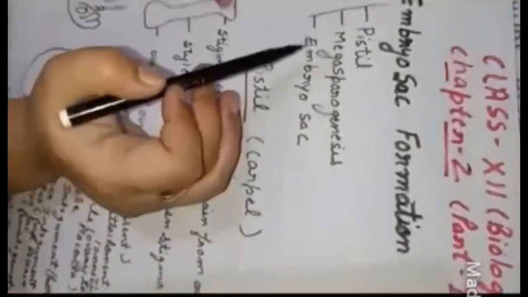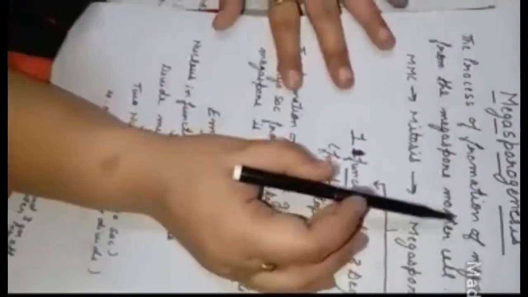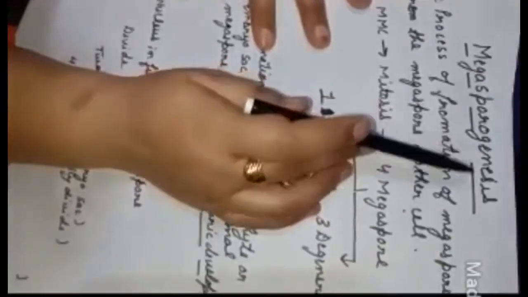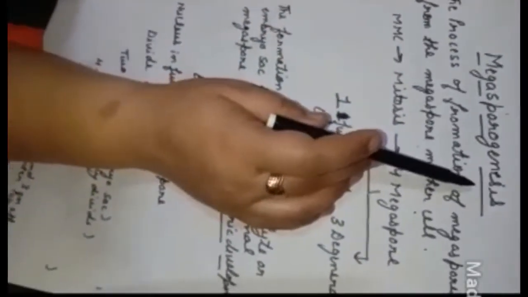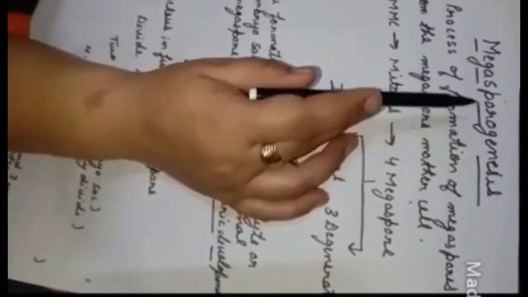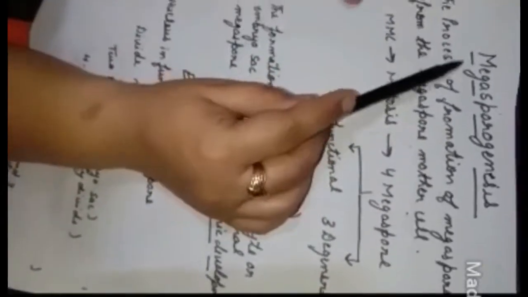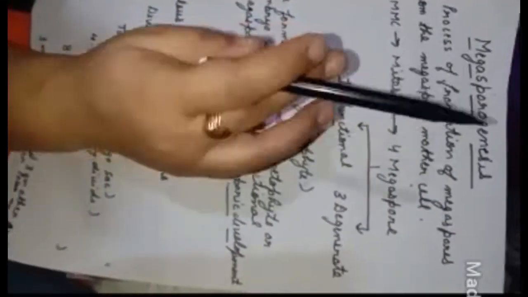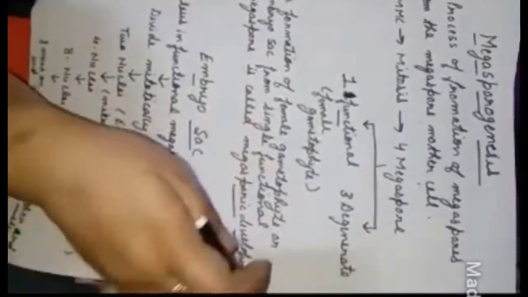Now next we will study megasporogenesis. I told you, it is the process of formation of megaspore from the megaspore mother cell. That process is called megasporogenesis. In pollen grain formation, I told you microsporogenesis was the formation of microspore from the microspore mother cell. In the same way, megasporogenesis is the formation of the megaspore from the megaspore mother cell.